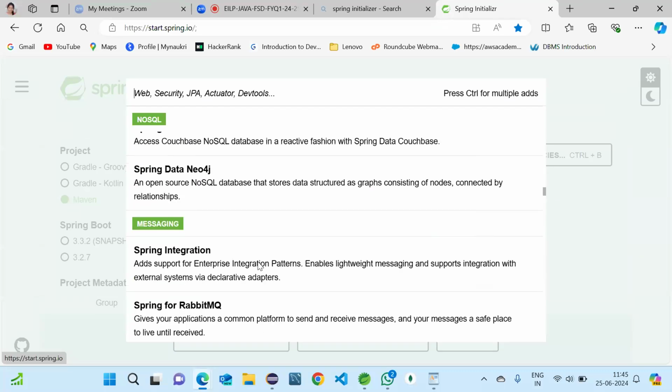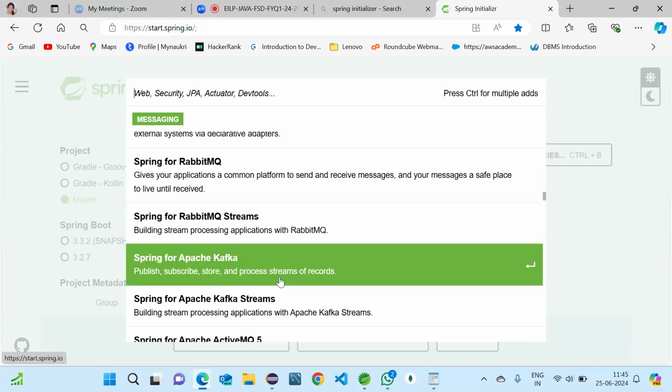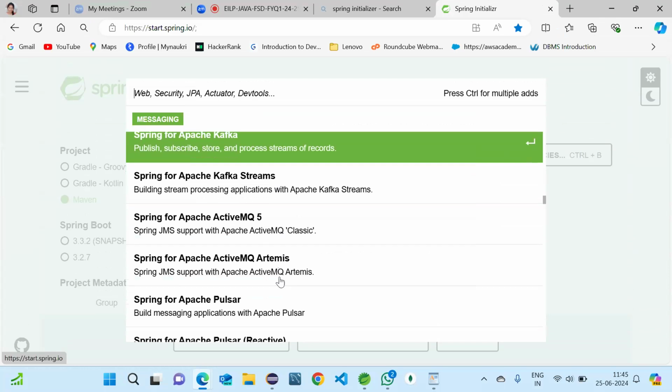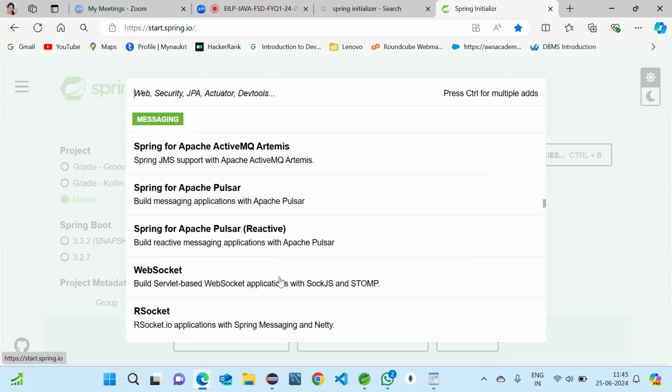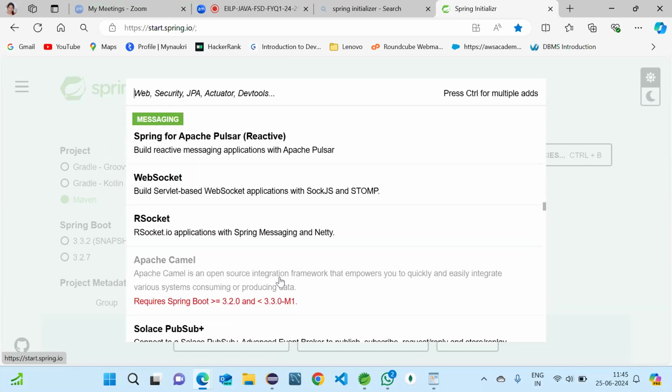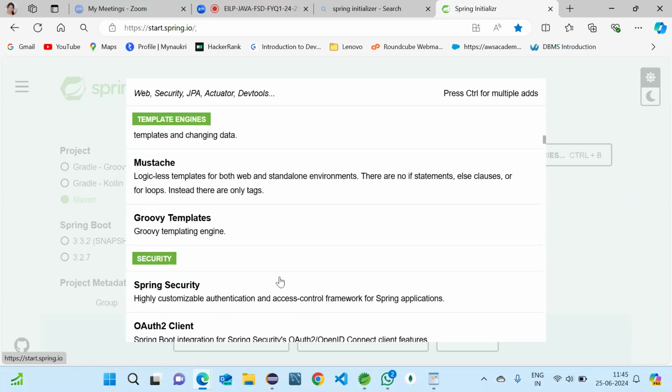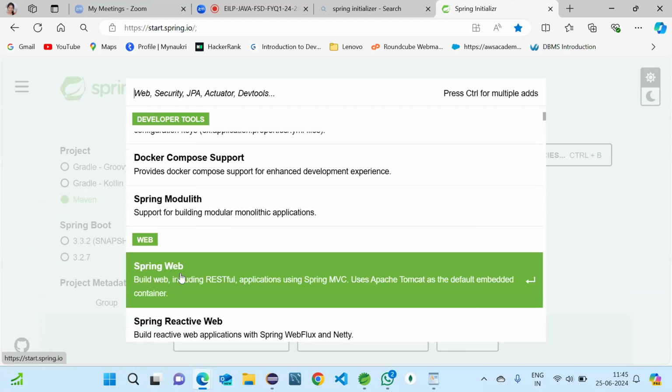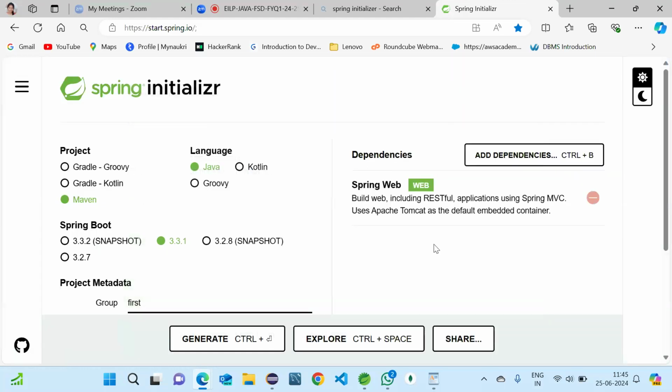So according to our requirements, we'll add the dependencies before creating the project. That will be added when we want them. So these are the things we can mostly use. And now I'm just adding Spring Web to our project.